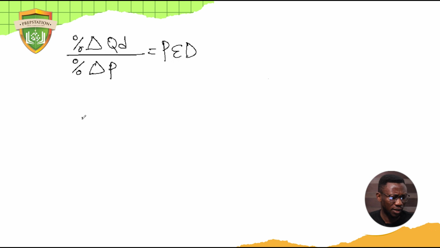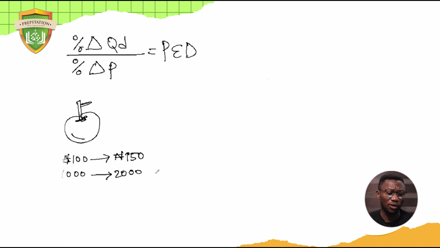Give an example. Let's say we have people who buy apples weekly, and they buy for 100 naira initially, and the price changed to, let's just say, 150 naira. That's a change of 50 naira. And 1,000 units of those were sold earlier, and now 2,000 of those are sold. This is the QD, this is the price.